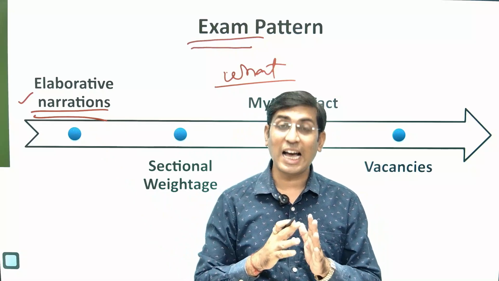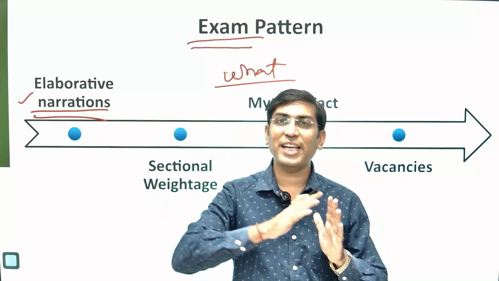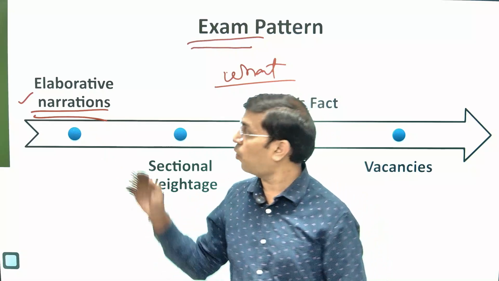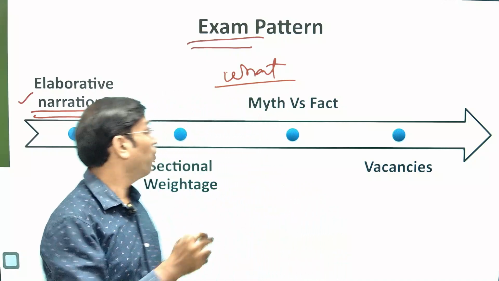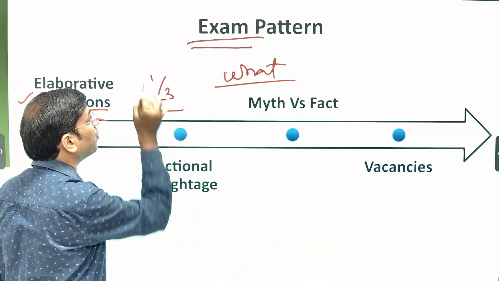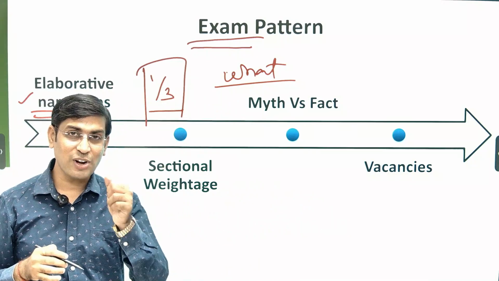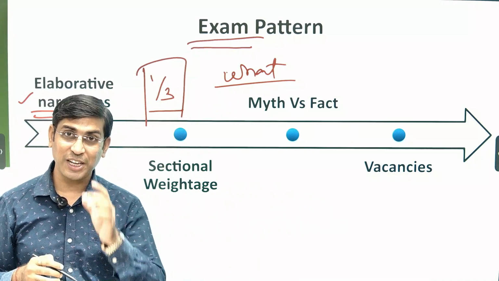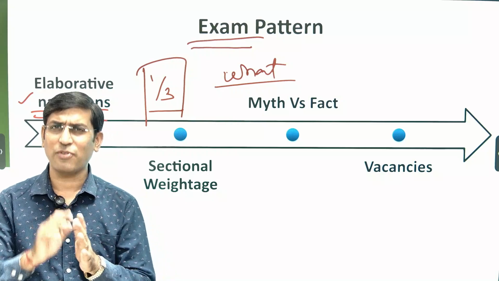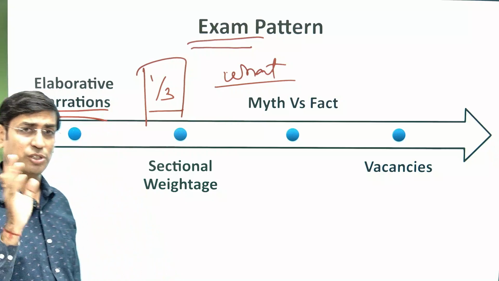So it is a hard task to cover each and every question and keep the whole thing into account. We have 1/3 negative. So if by any chance there is one mistake, it could cost us nearly 3 to 4 marks. For example, if we say 1/3, one question is equal to 3 marks.